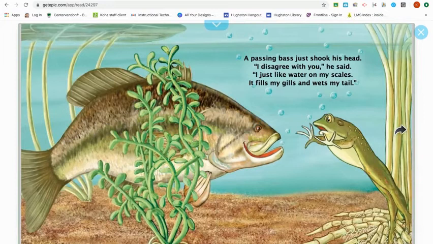A passing bass just shook his head. "I disagree with you," he said. "I just like water on my scales. It fills my gills and wets my tail."